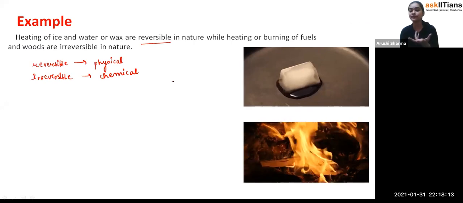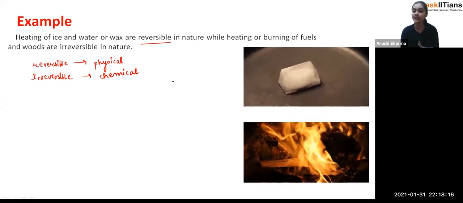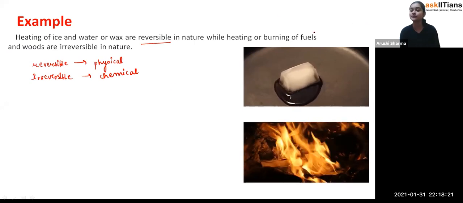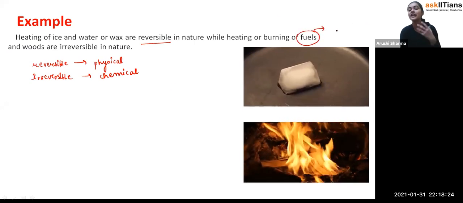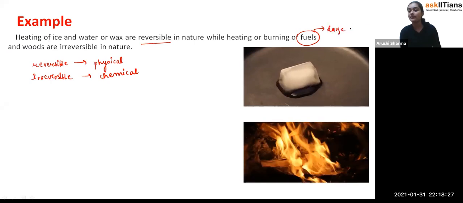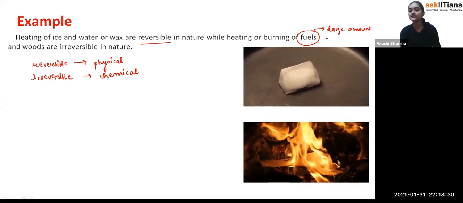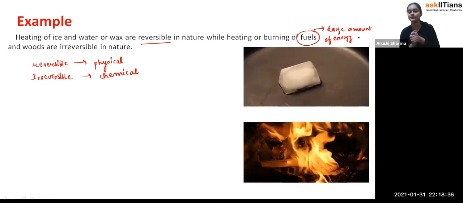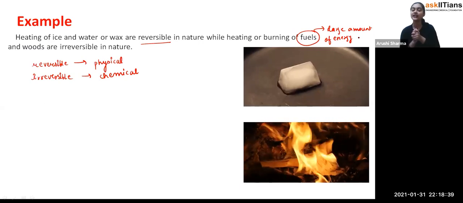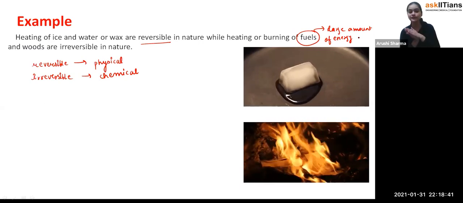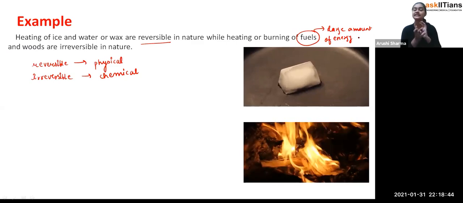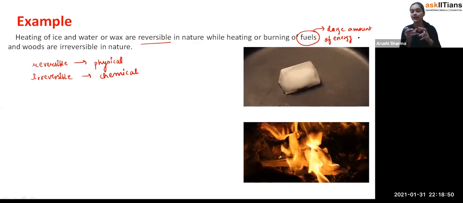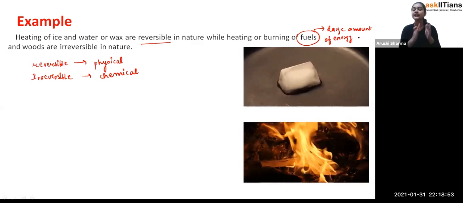Exactly, like when there is the burning of fuel or the wood, you know this thing that they are irreversible. Fuels also, students, like petrol, diesel, or any other thing included in the fuels, give a large amount of energy or large amount of heat when they get burned, so that is called the fuel. So wood is also a kind of fuel, students, and we have different types of fuels. So the burning of fuels is irreversible in nature, whereas the heating of ice and water is reversible. That's how there is a difference between the physical and chemical. But you can see that heating is there.